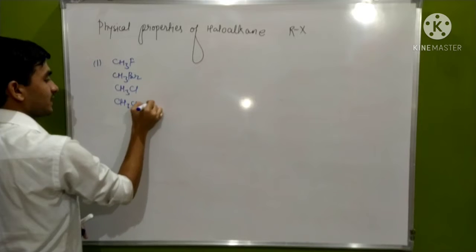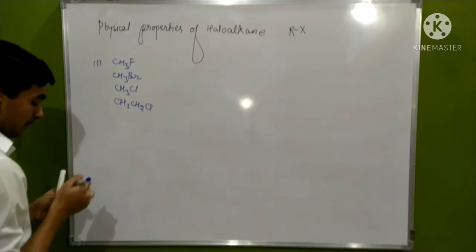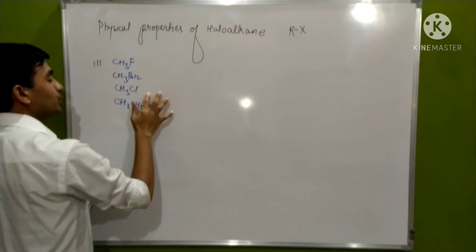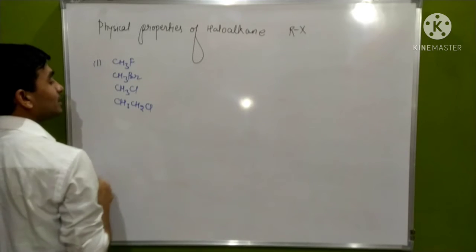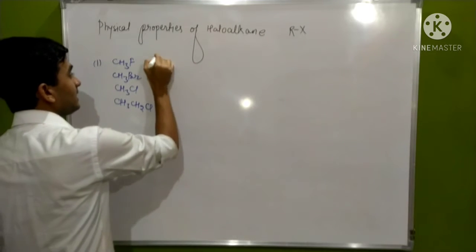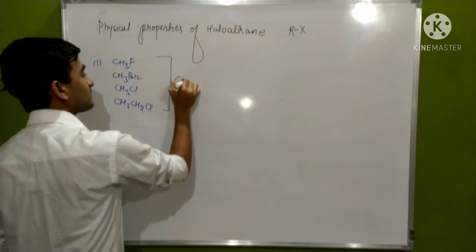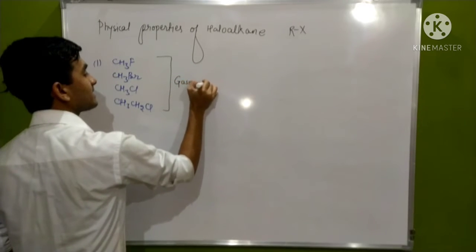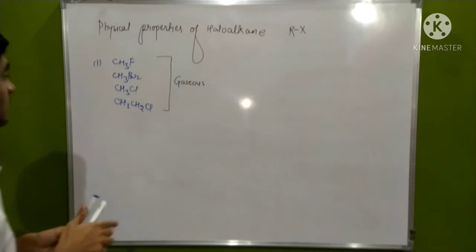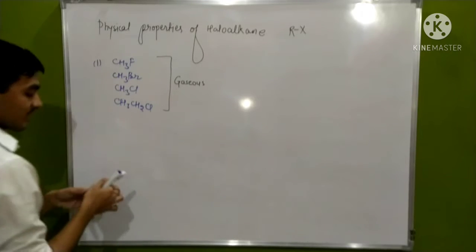CH3, CH2, Cl. Fluoromethane, bromomethane, chloromethane as well as ethyl chloride, these members generally exist in their gaseous state. Only these members exist in gaseous state.